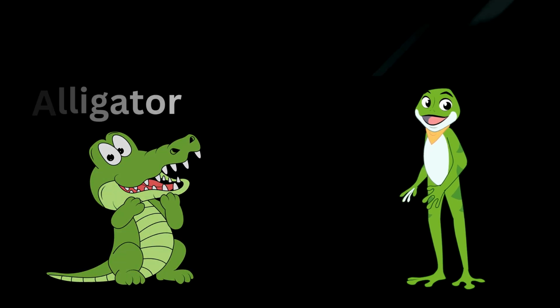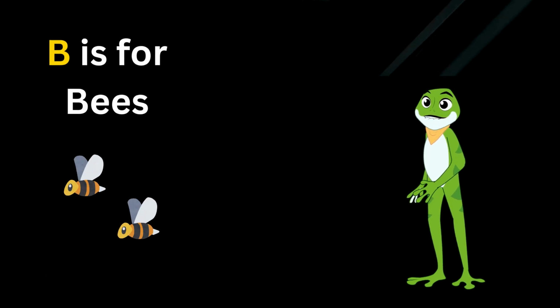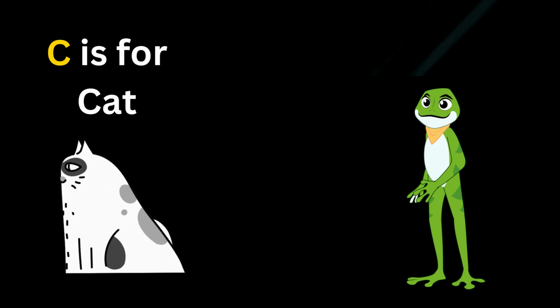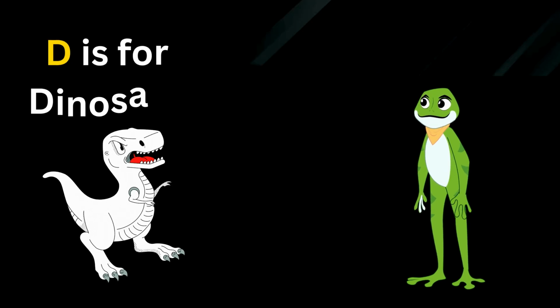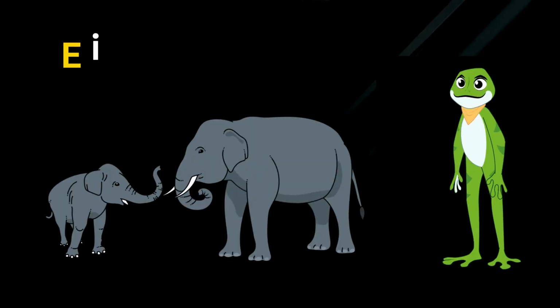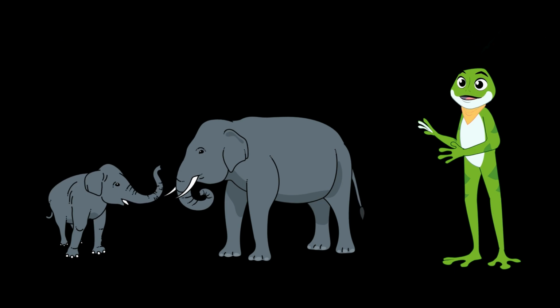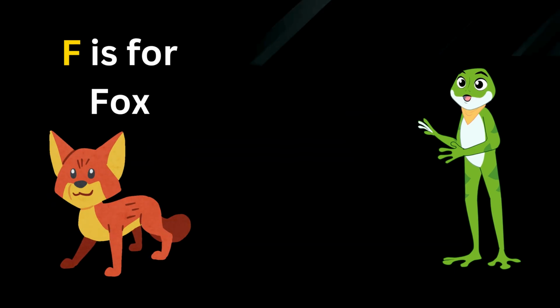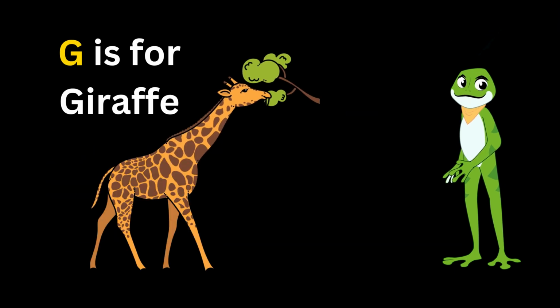A is for alligator. B is for bees. C is for cat. D is for dinosaur. E is for elephants. F is for fox. G is for giraffe.